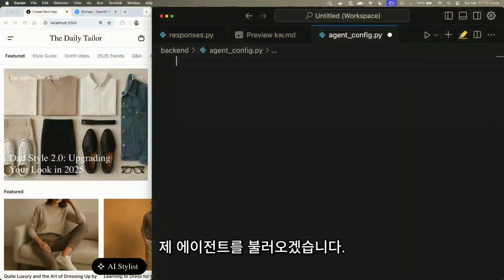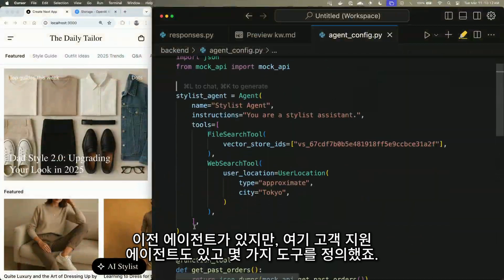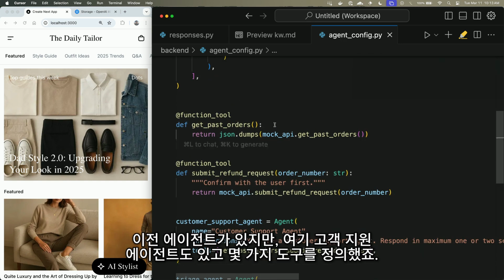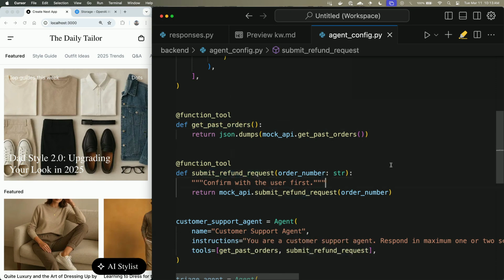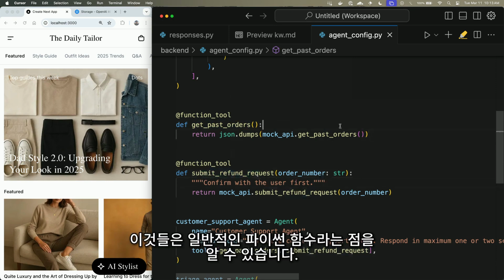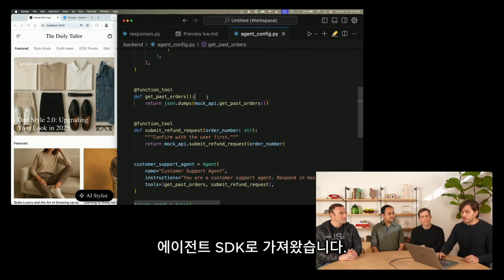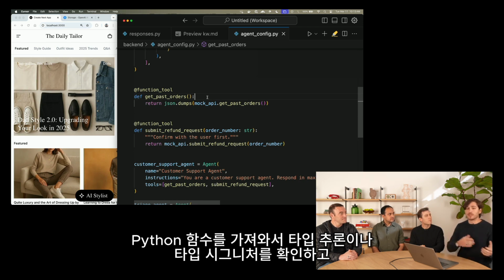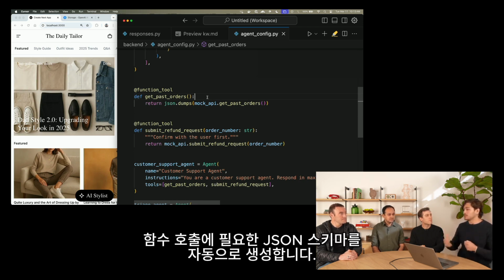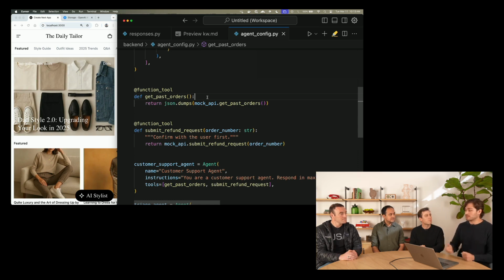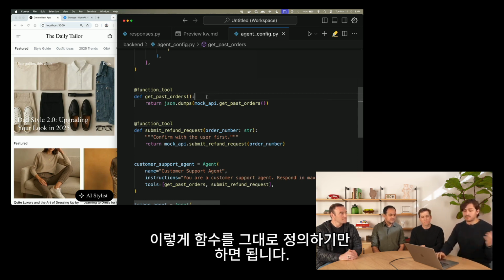So I'm going to load mine in. And great, so we still have our agent from before. But you can see there's also this new agent, the customer support agent here. And I've defined a couple tools for it to use: the get past orders, and then submit refund request. And you might notice these are just regular Python functions, as this is actually a feature that people really loved in Swarm that we brought over to the Agents SDK, which is we'll take your Python functions and look at the type signatures and then automatically generate the JSON schema that the models need to use to perform those function calls. And then once they do, we actually run the code and then return the results. So you can just define these functions as they are.